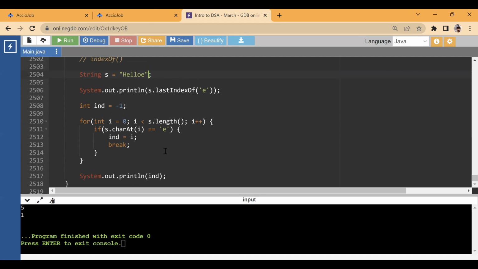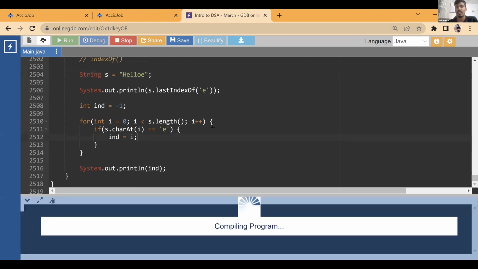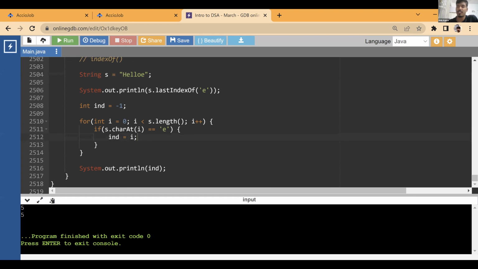Just remove the break, or you can start traversing from the reverse of the string. Either you reverse the loop or just remove the break. Both of them are going to work, right? So complexity wise, both of them are order n. It doesn't change anything, but you can use a reverse loop and use break. That is also fine. So indexOf, lastIndexOf, clear.